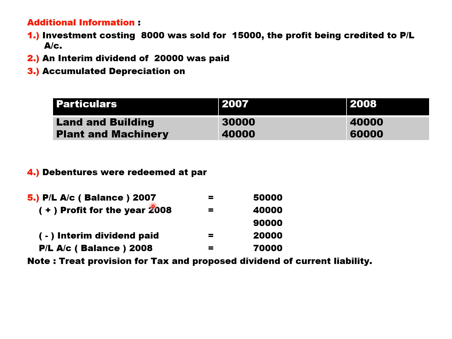Next, last year profit is 50,000 plus current year profit is 40,000, total it's 90,000. Less interim dividend paid as per adjustment number 2, 20,000. So balance is 70,000 carried forward. Treat provision for tax and proposed dividend as a current liability. Let us solve the problem, students.